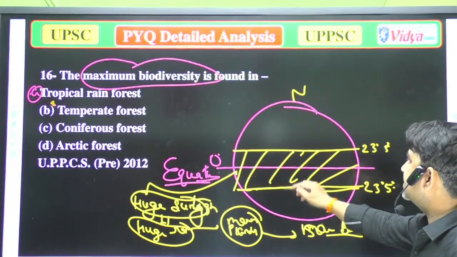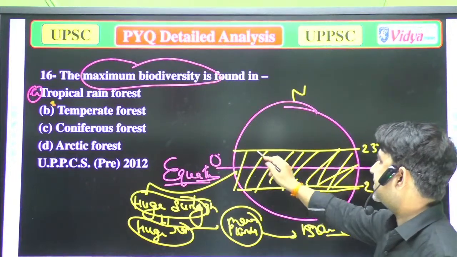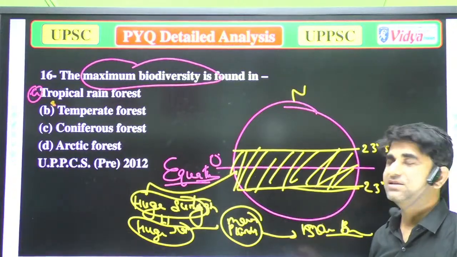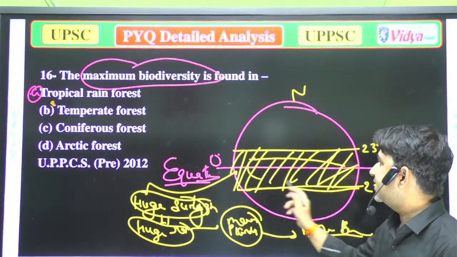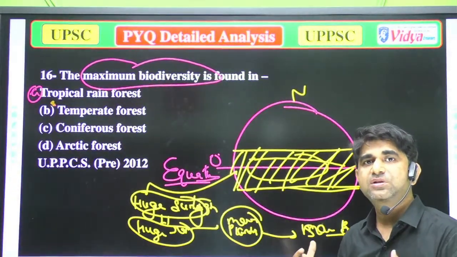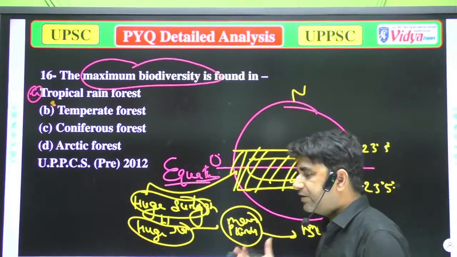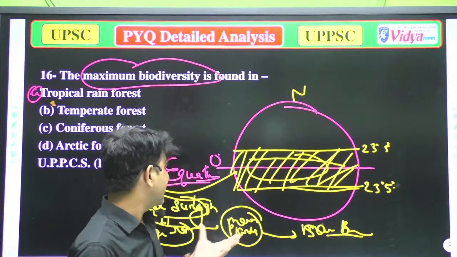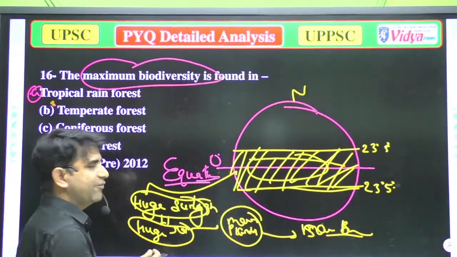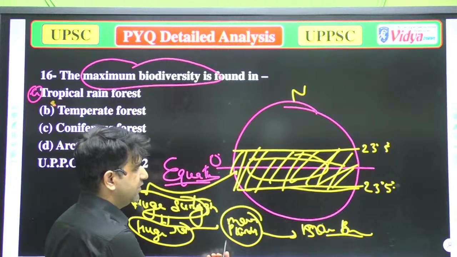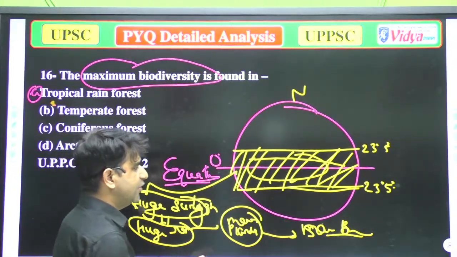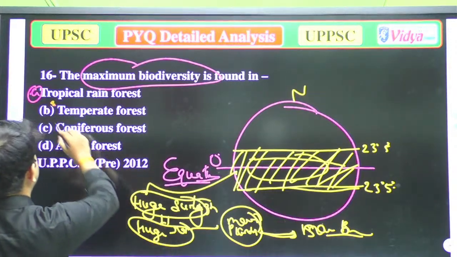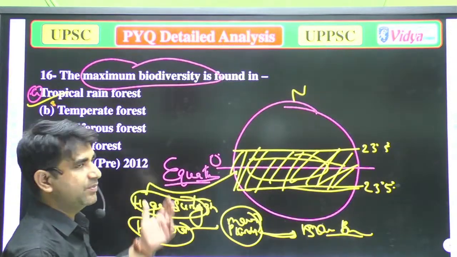So these things are very important, because in these areas there is huge sunlight. When there is huge sunlight, huge rain is there. When there is huge rain, there will be huge forest and huge plants over there. And when there are huge plants, there will be huge biodiversity. So the correct answer is tropical rainforest, because tropical rainforests are found in that area.